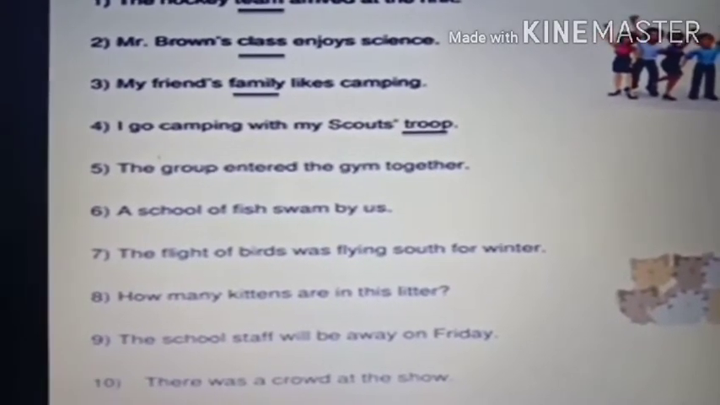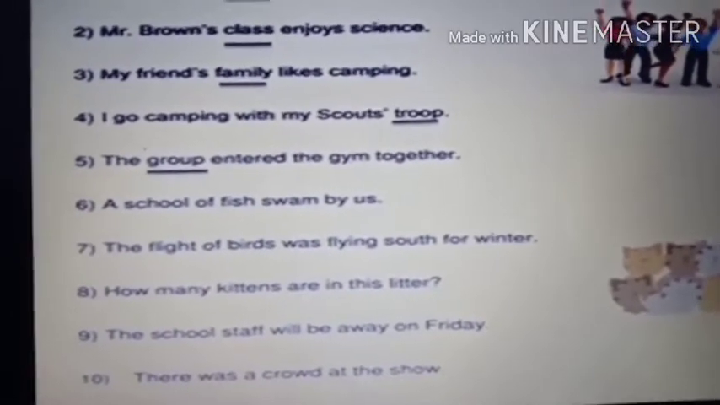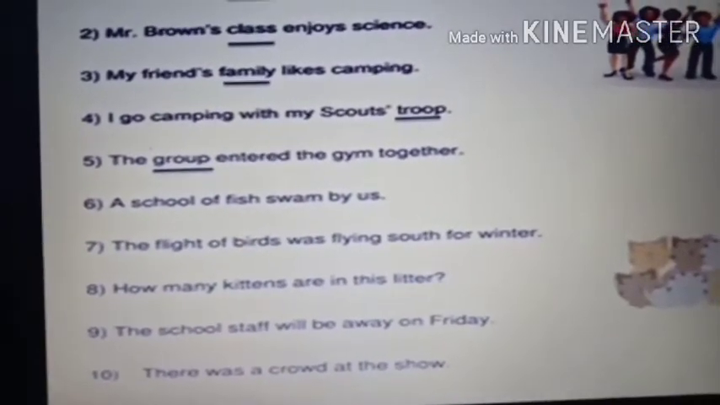Now number 5. The group entered the gym together. Now this is very simple. It is already given. The word group is the only collective noun. Group means it can be any group. It can be a group of people, a group of ladies, a group of men, a group of children. So group is itself a collective noun. Okay. Now see number 6.